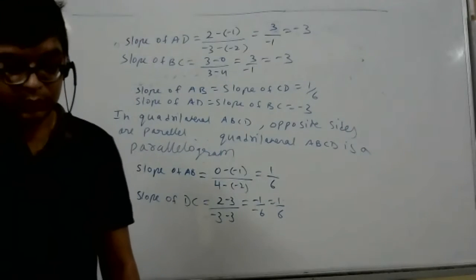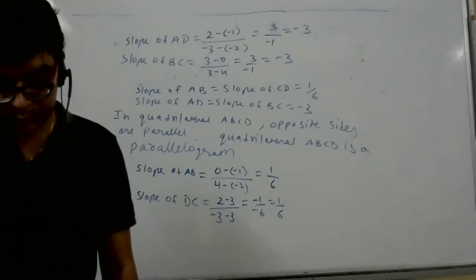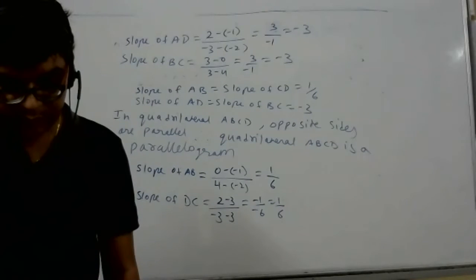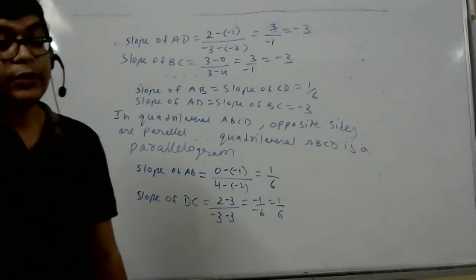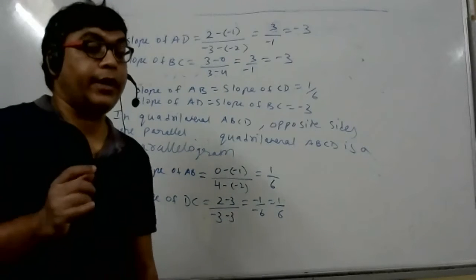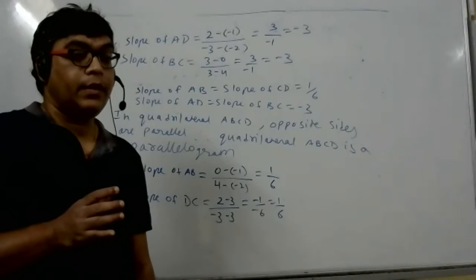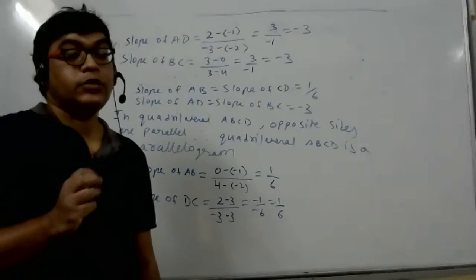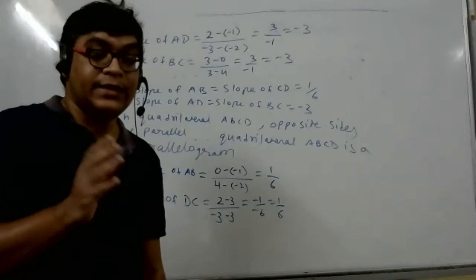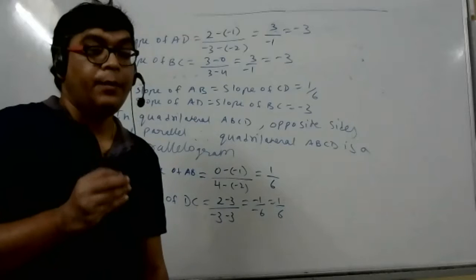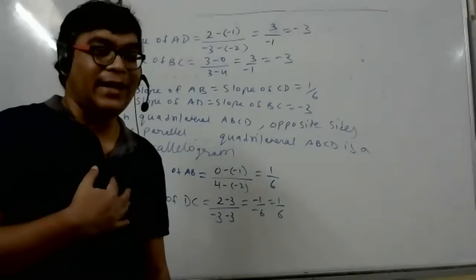Sir, if they hadn't given that we can't use the distance formula, can we use that diagonals bisect each other? Student, diagonals bisect each other in a parallelogram, but I think they also bisect in an isosceles trapezium.